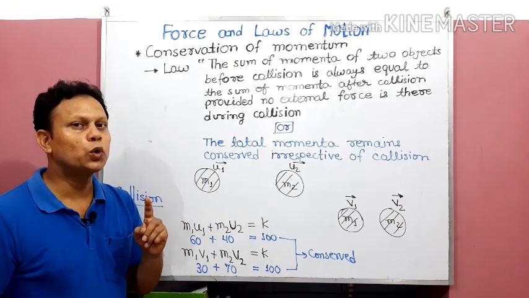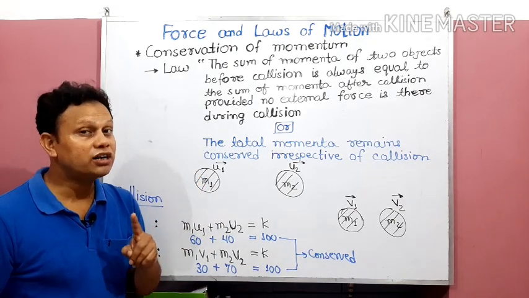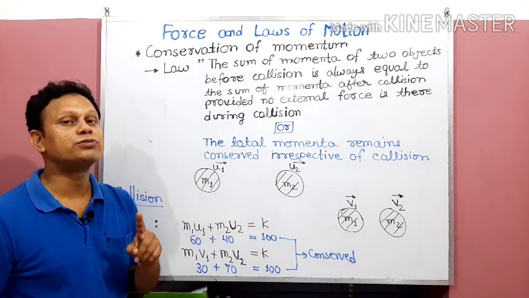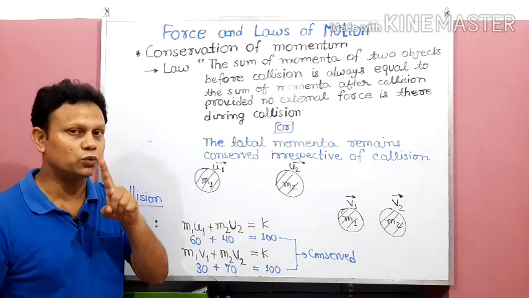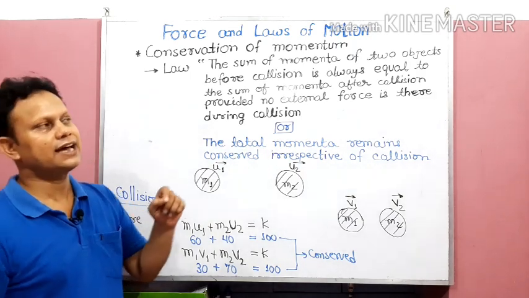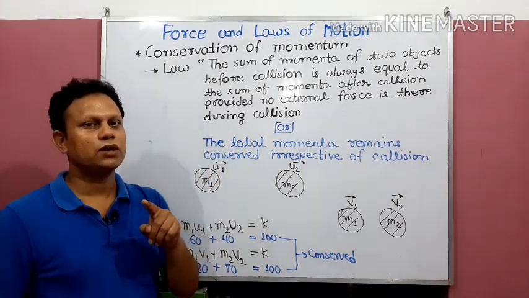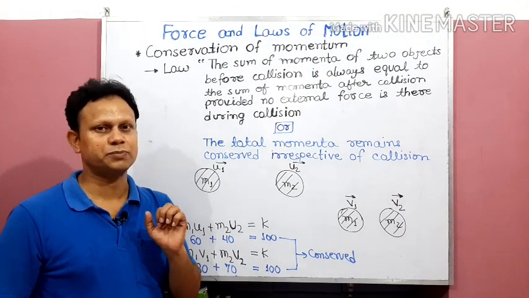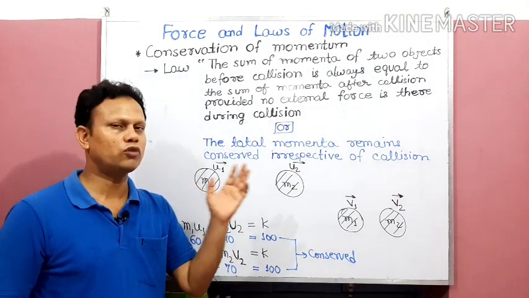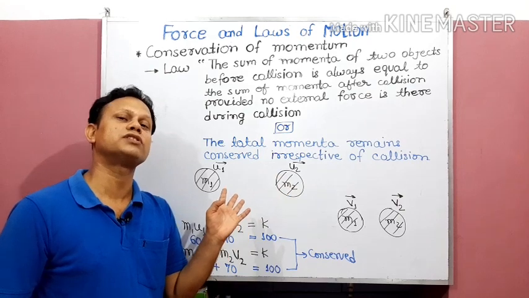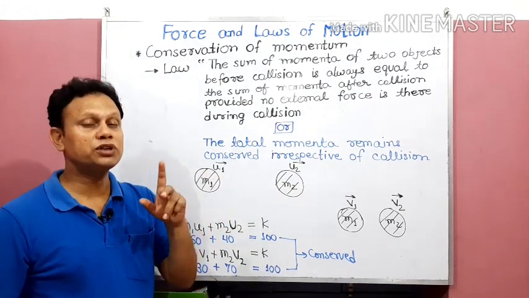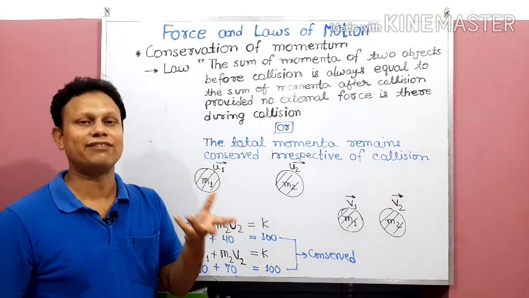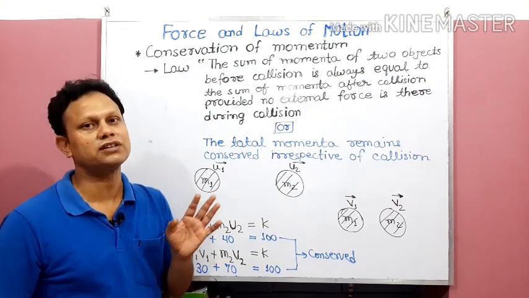That means collision does not affect the sum of momenta before or after. But one thing you have to take care of: during collision only the action-reaction force should be experienced by these two objects. One will obviously experience action, and the other will experience reaction. During this collision no other force like gravity or friction should be there.